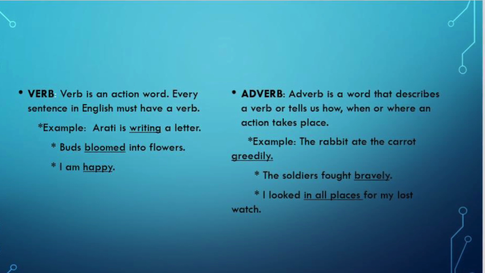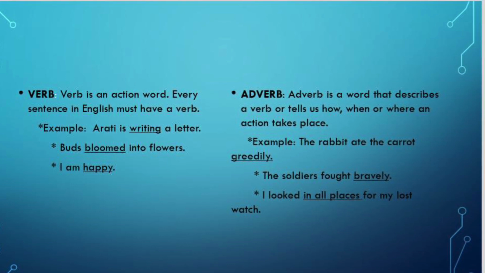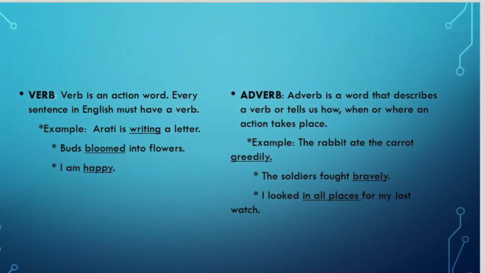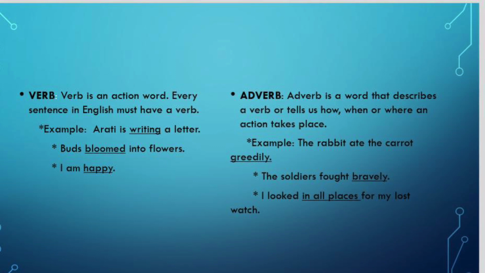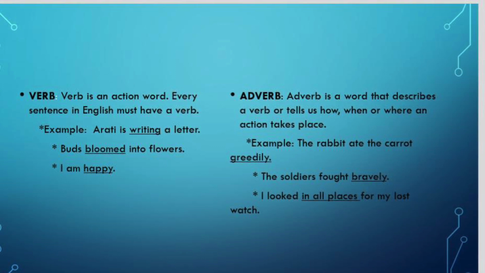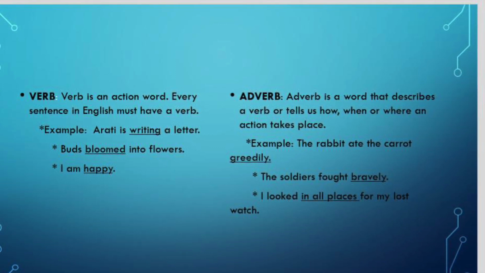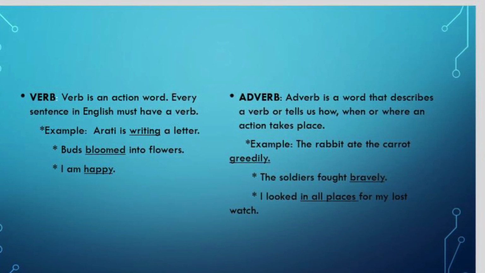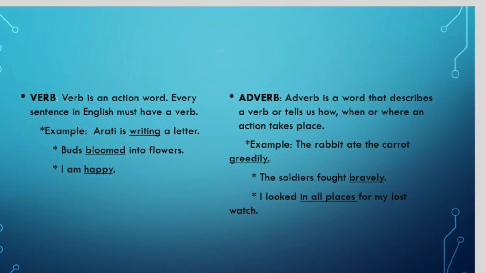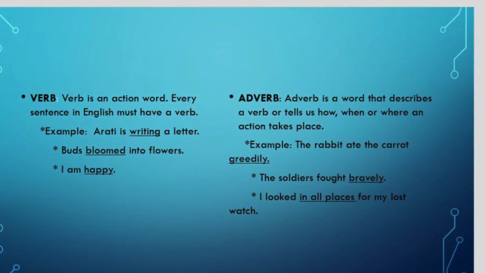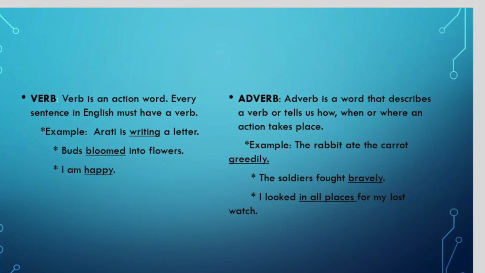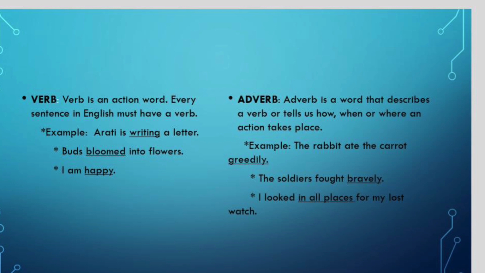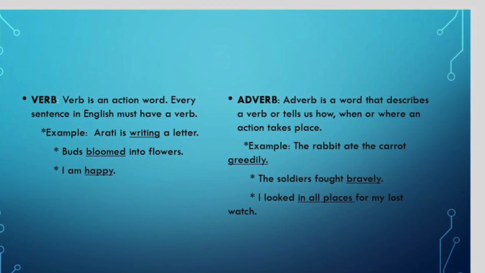Likewise, the fourth part of speech that we are going to discuss is adverb. An adverb is a word that describes a verb or tells us how, when, or where an action takes place. For example, the rabbit ate the carrot greedily. How did the rabbit eat the carrot? Greedily. The soldiers fought bravely. How did they fight? They fought bravely.